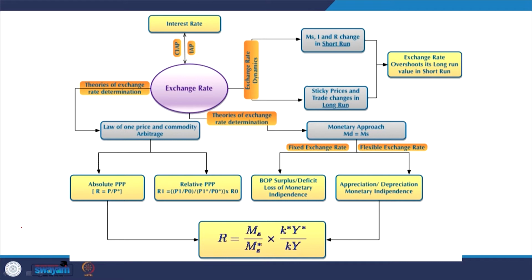Then we also discussed absolute purchasing power parity, relative purchasing power parity, that is real exchange rate, and then also nominal exchange rate. We also talked about different types of exchange rate markets, forward, spot, then futures market, etc.